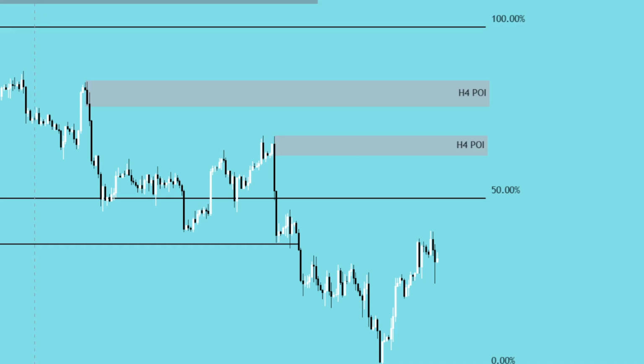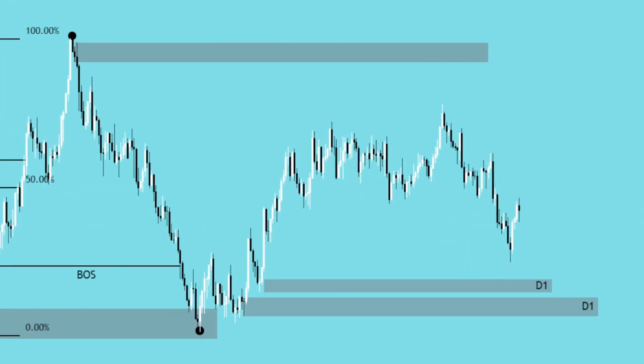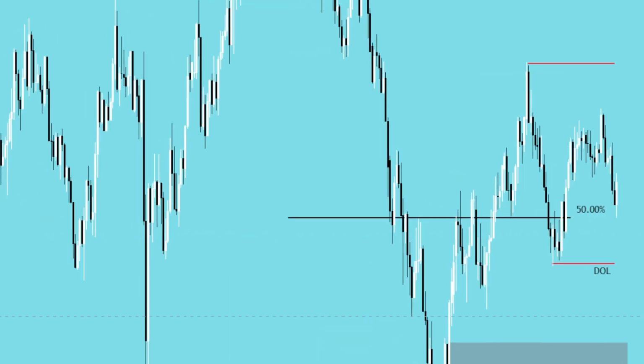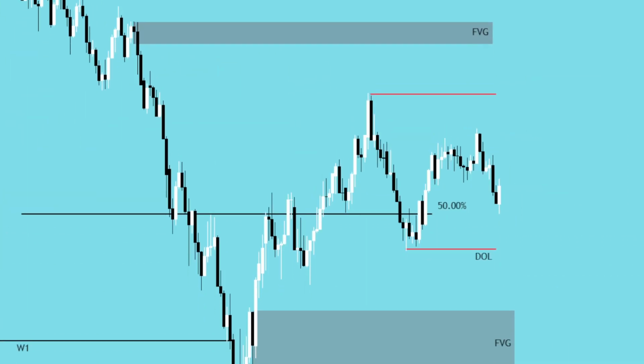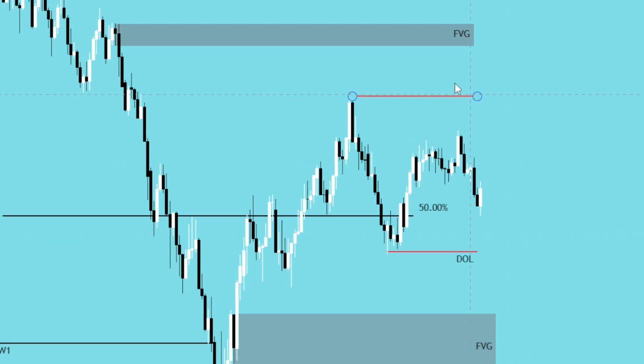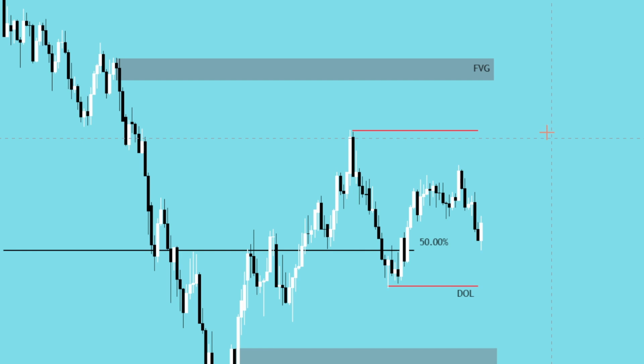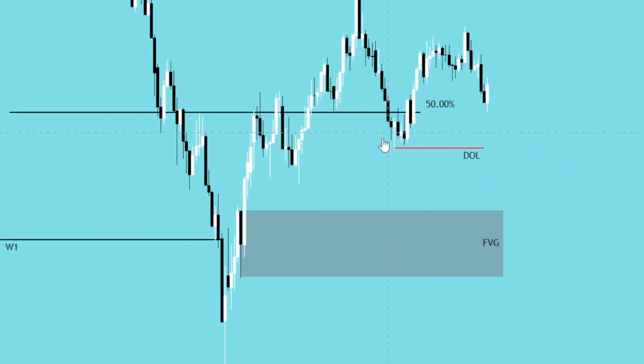If we head over to the pound dollar, it's quite a similar picture price is painting. So again, the weekly time frame is interesting because we had a bullish week last week. Again, we have our two draws on liquidity. We have a weekly fair value gap above us just over here. So this is at price point 1.348, but we also have a weekly draw on liquidity down here as well.